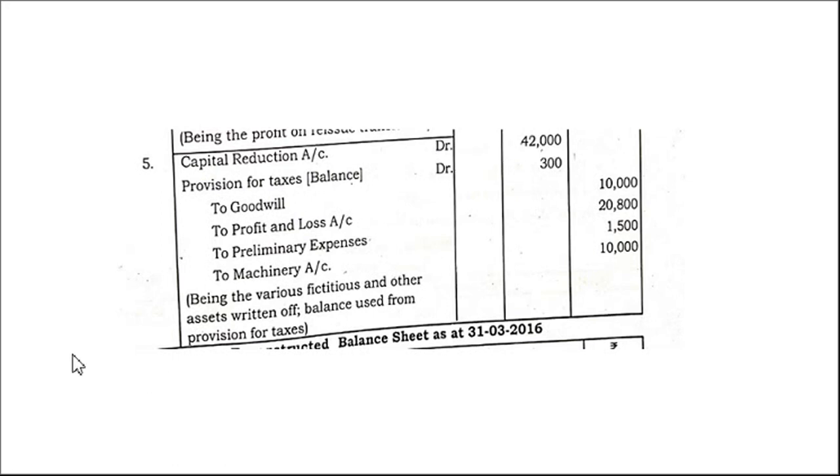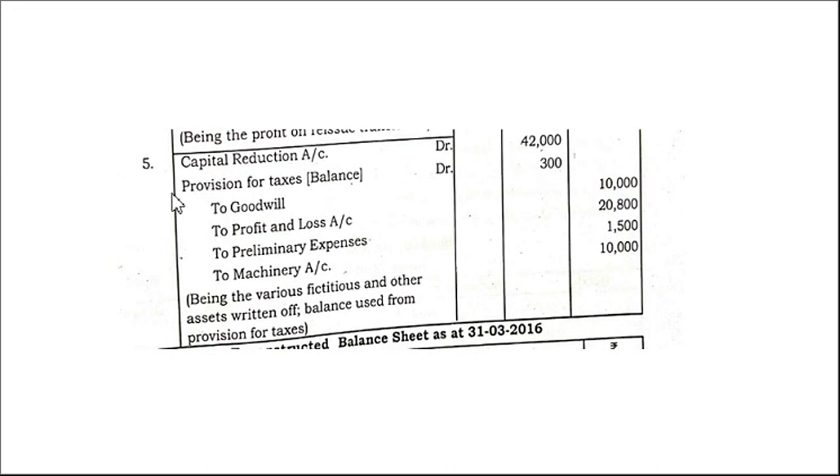Correct? Now we have to separately calculate all that. Goodwill, profit and loss account, preliminary expenses and machinery. So machinery, this is overvaluation. Calculate all that: 10,000 plus 20,800 plus 1,500 plus 10,000. This much we have to write off. The total of this is 42,300. We have only 42,000 in the capital reduction account. So we require 300 extra.